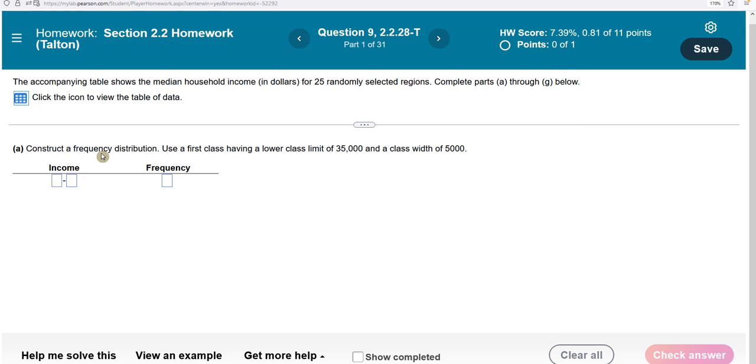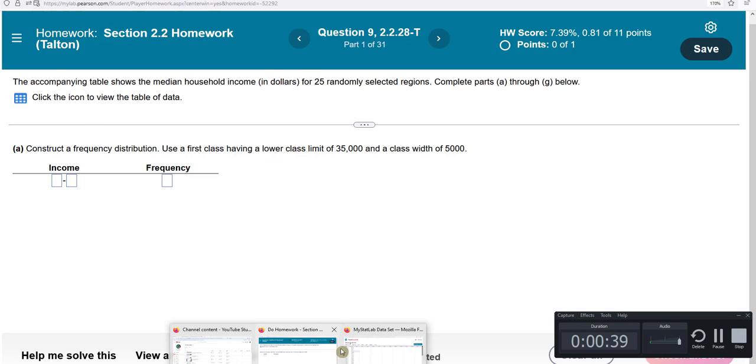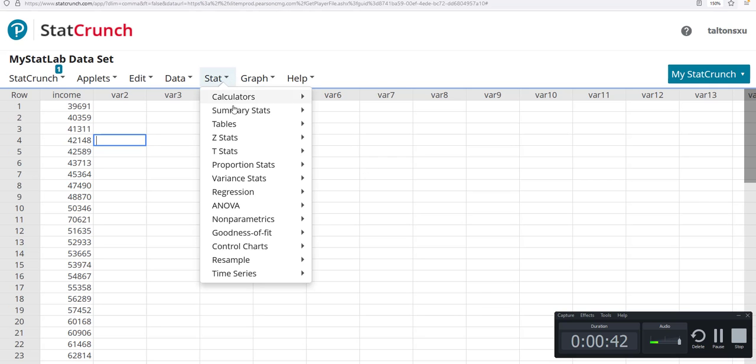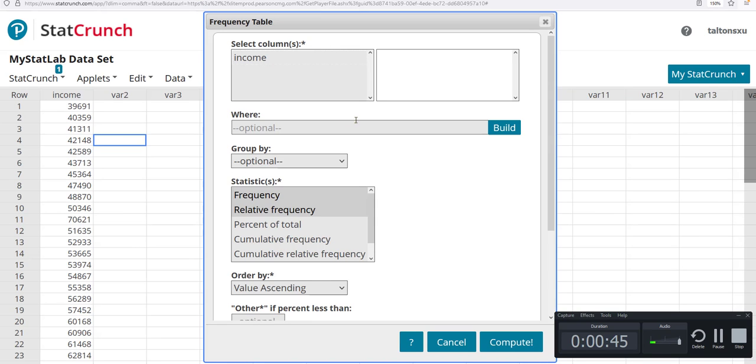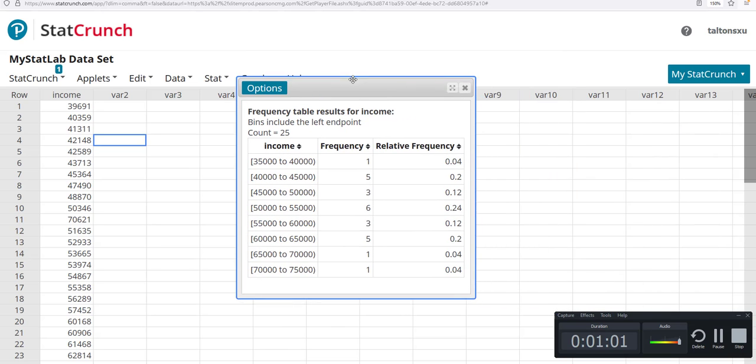They want you to go ahead and construct a frequency distribution. The first class will have a lower class limit of 35,000, and you're going to have a class width of 5,000. So let's go over to StatCrunch. Pull it up here. We're going to go to tables, frequency. I'm going to click income. I'm going to highlight frequency and relative frequency because the next question will ask you about relative frequency. Your starting point is 35,000 and the width is 5,000. You're going to hit compute, and this is